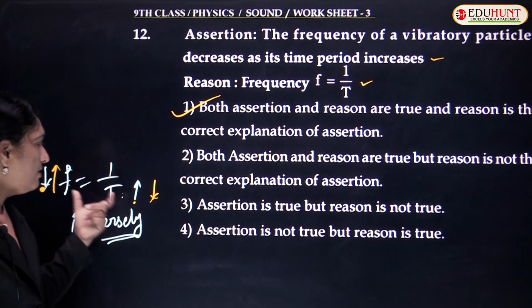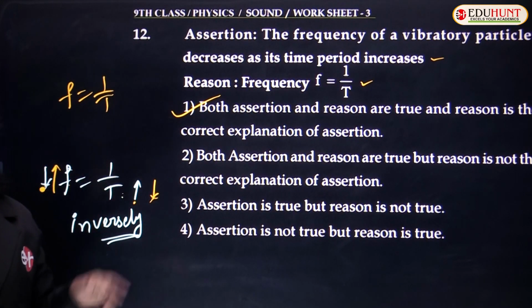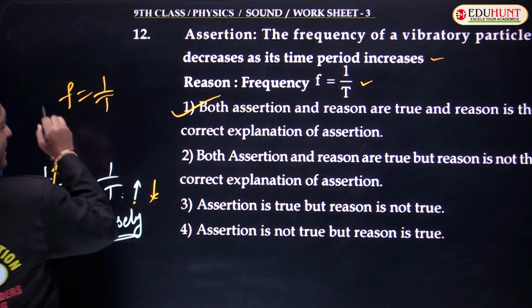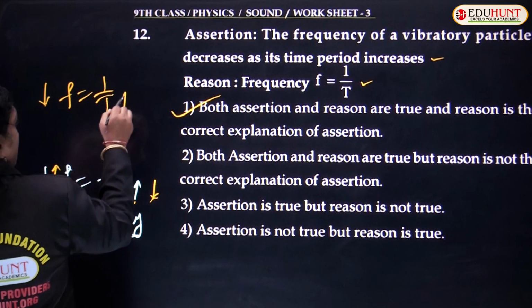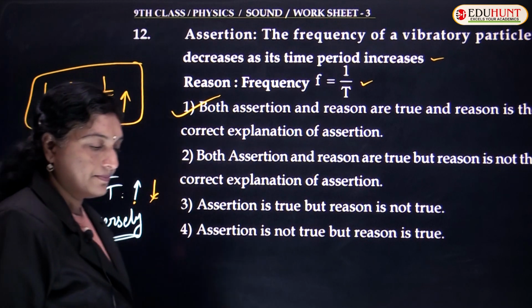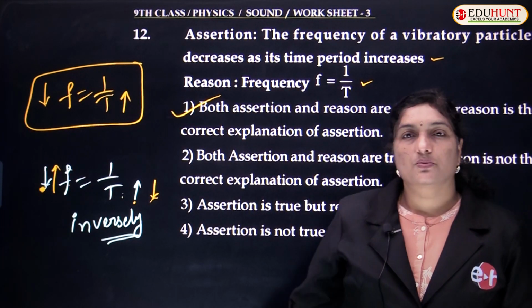Because of this condition, f equal to 1 by t, we are able to prove that the frequency of a vibrating particle decreases as the time period increases. So go through this, children. We have completed this worksheet.